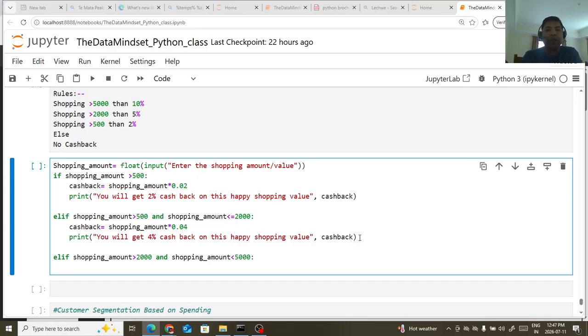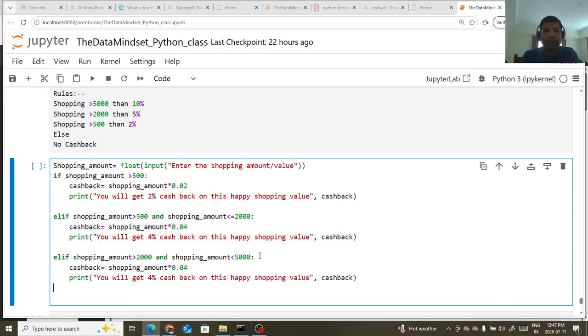correct, then cashback, okay, I will copy this. In fact I can copy these two lines altogether and put it over here. And this time we can write the rule: shopping on this amount will get a cashback of 5%, so we change 4 to 5%. Okay, this is a shopping cashback values, or we can write cashback, no problem. And then we can write again elif,